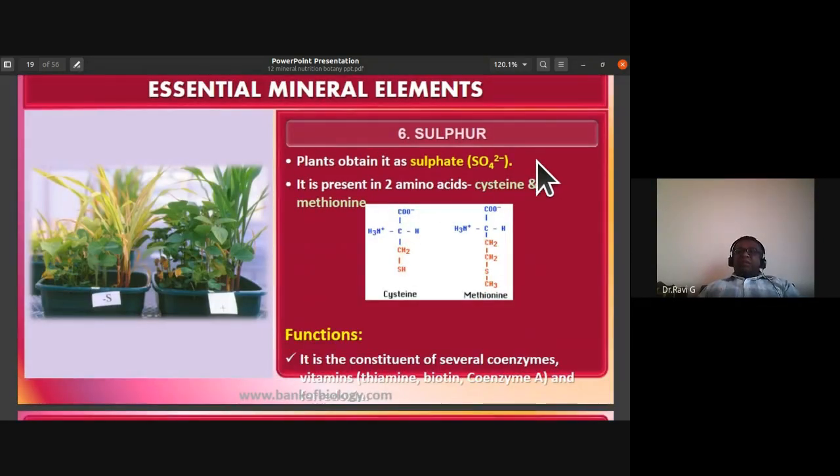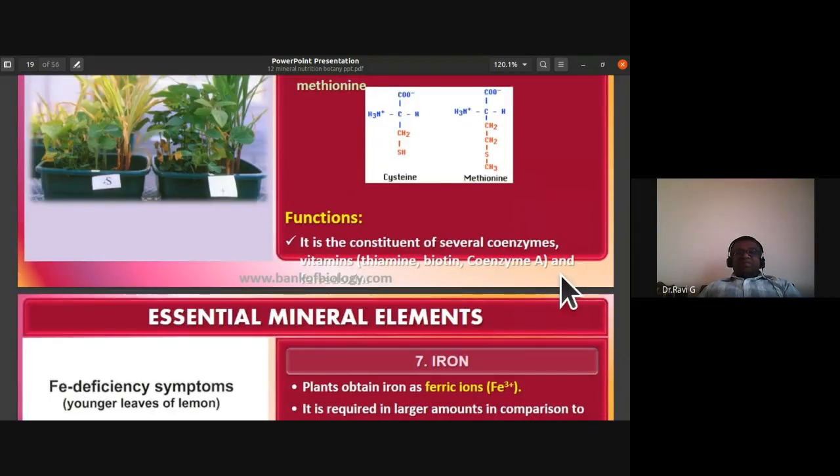Sulfur is also a macronutrient. Plants absorb sulfur as sulfate. Sulfur is present in two amino acids, cysteine and methionine. Sulfur is taken up by the plants as sulfate ions. The function of sulfur is that it is a constituent of several coenzymes and vitamins like thiamine, biotin, and coenzyme A. It is an important constituent of several enzymes.